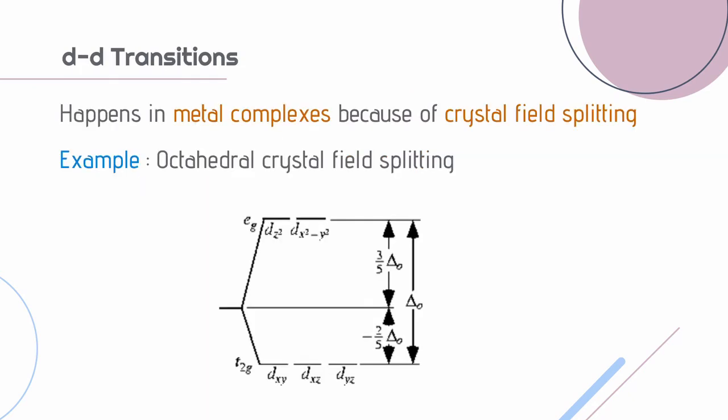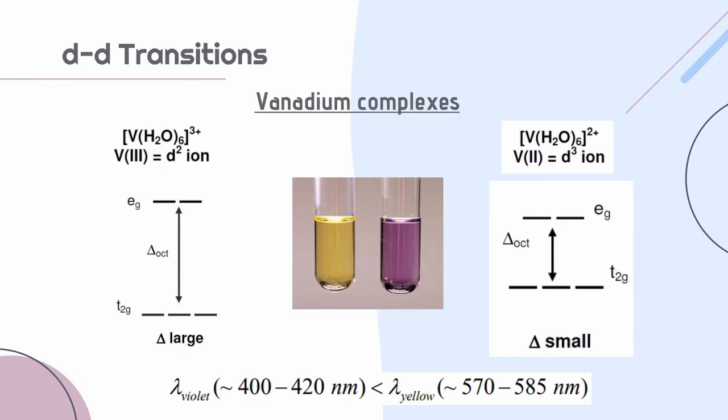Another reason for electron spectroscopy is the d-d transitions. And this happens in metal complexes because of crystal field splitting. For example, the octahedral crystal field splitting you see on the screen. So now we have two vanadium complexes. The only difference is that the left one has an oxidation state of 3 plus and the right one has an oxidation state of 2 plus. And from inorganic chemistry, we know that octahedral splitting energy is higher in this case. So this complex absorbs violet color, which has higher energy, and it appears yellow in color, which is its complementary color. With a similar argument, we can understand why the right complex is violet in color.